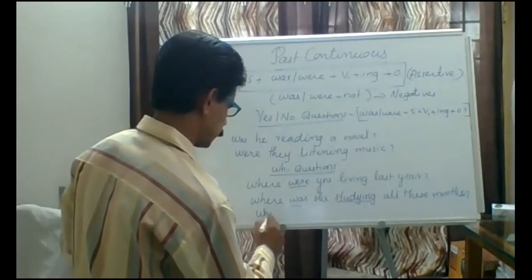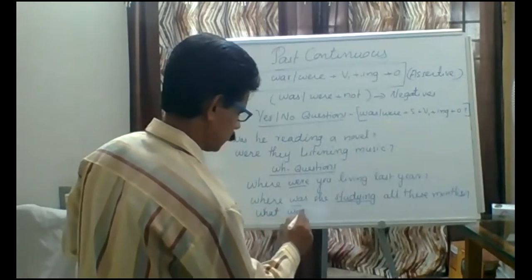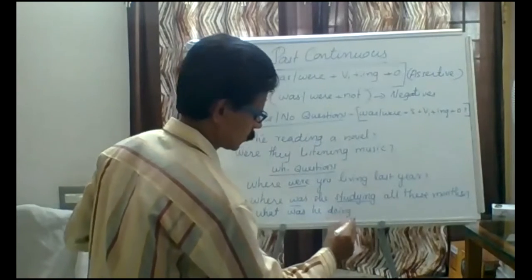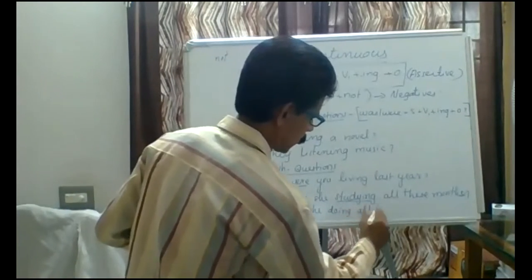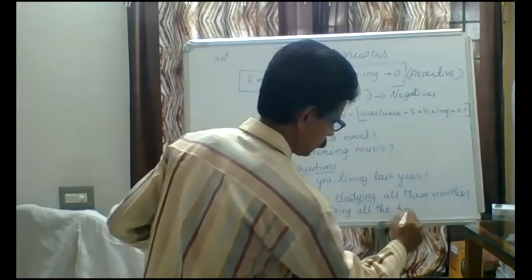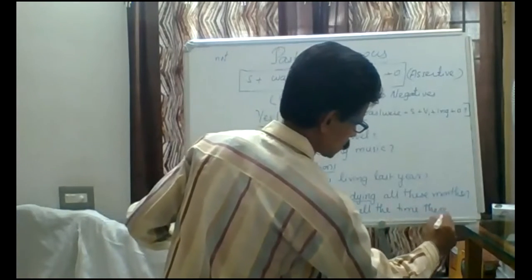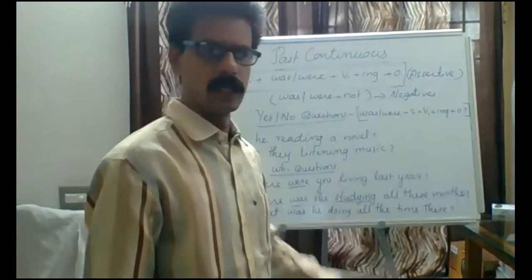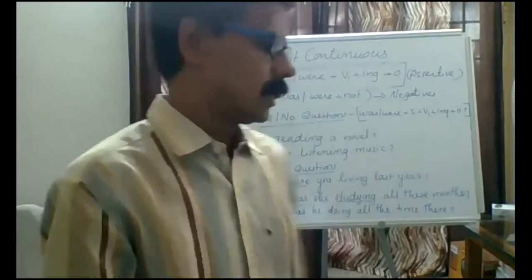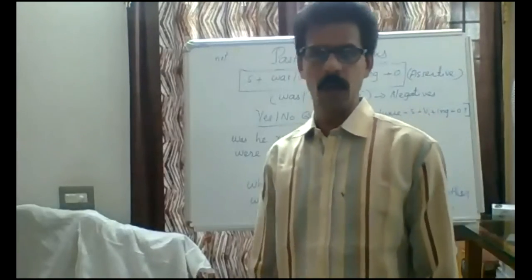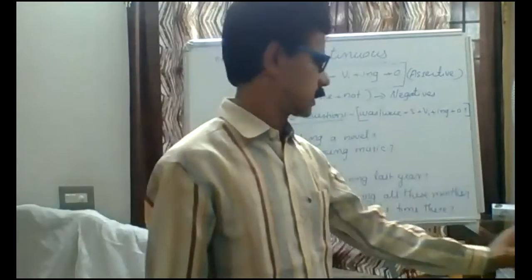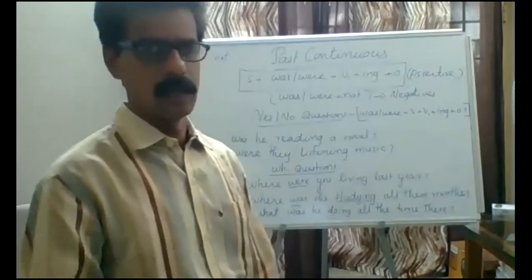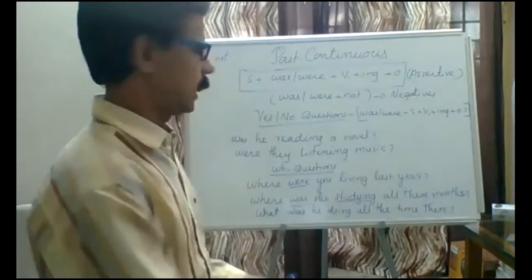What was he doing all the time there? All the time there. What was he doing all the time there? Was he doing? Was and doing is here. So this is past progressive. So now I hope the structure, negatives and yes or no questions, WH questions, how to frame, we understood very clear.